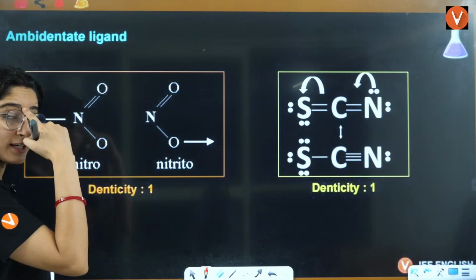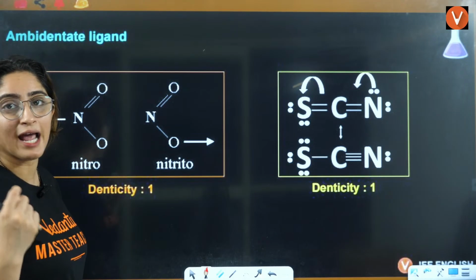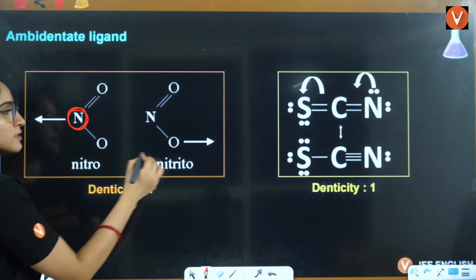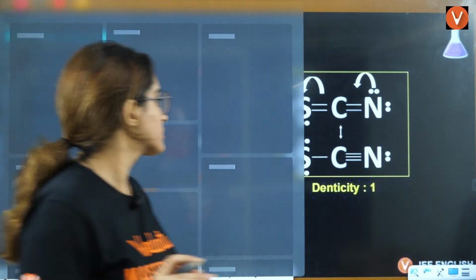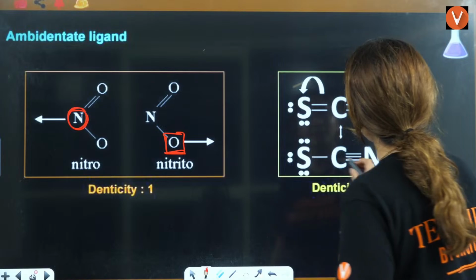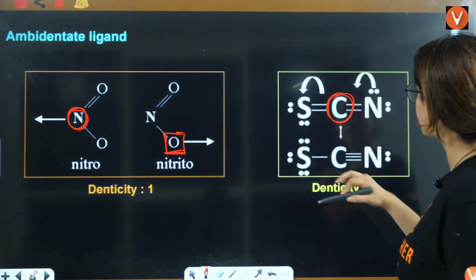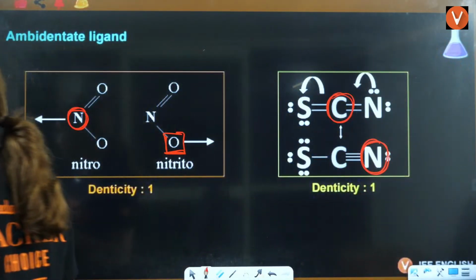So denticity is one only, because at one point only one atom is donating, right? Sometimes nitrogen is donating, sometimes oxygen is donating. Sometimes you will see carbon is donating, sometimes nitrogen. That is the difference here.